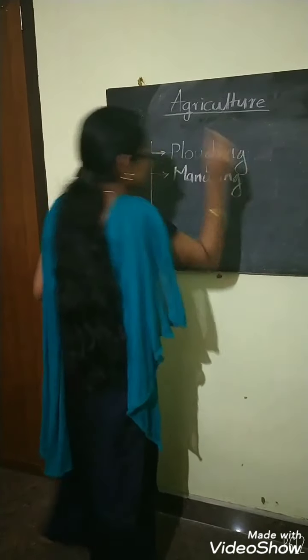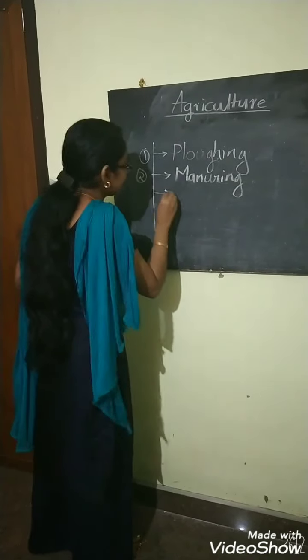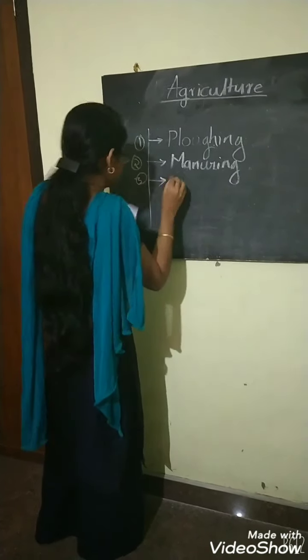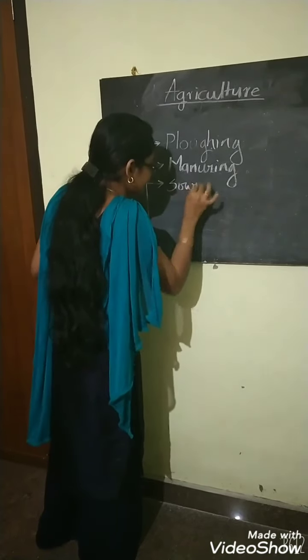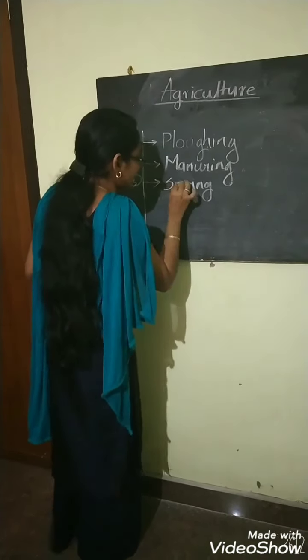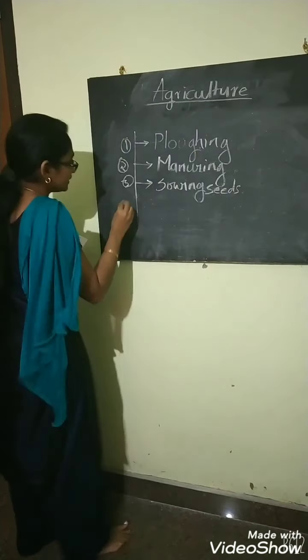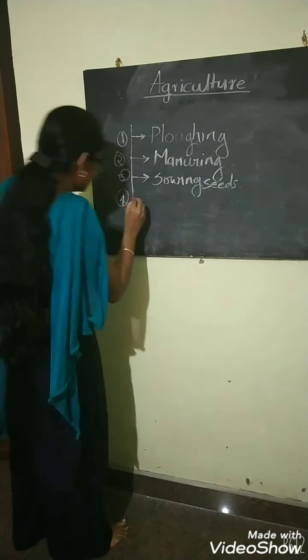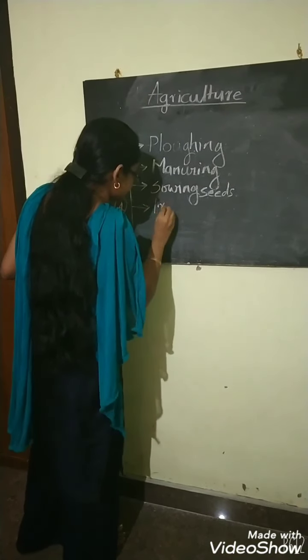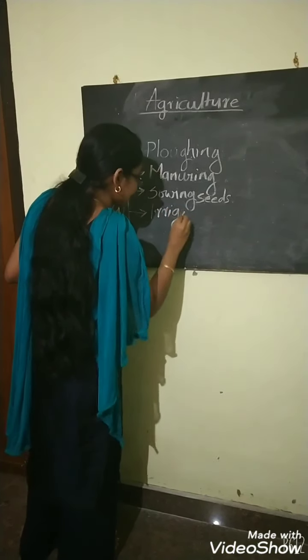The third one is sowing seeds. The fourth one is irrigation.